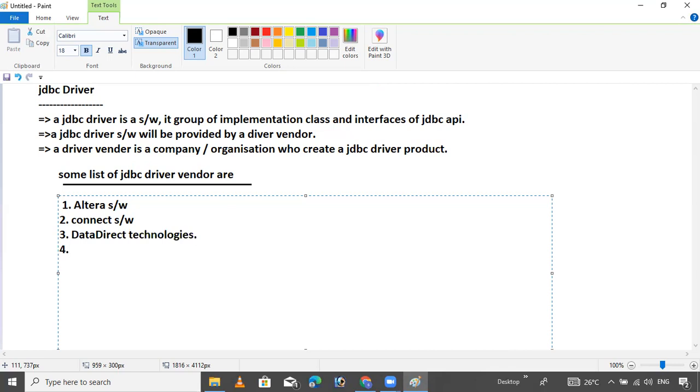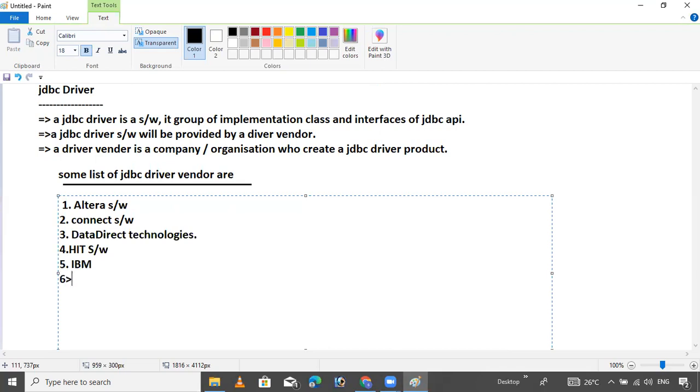Fourth one is HIT software company. Number five is IBM. IBM company provides the database JDBC driver software.